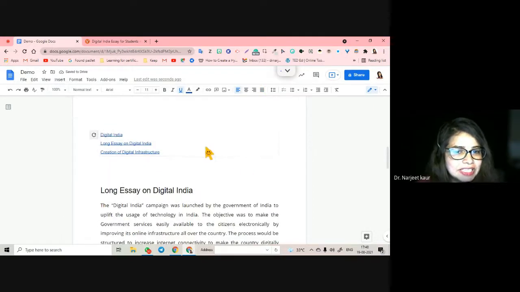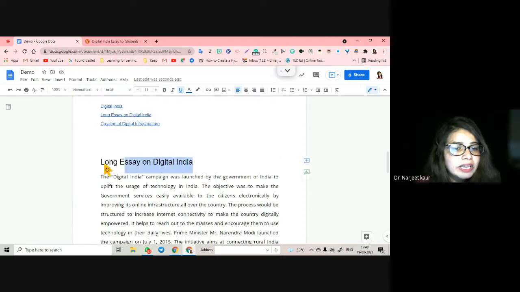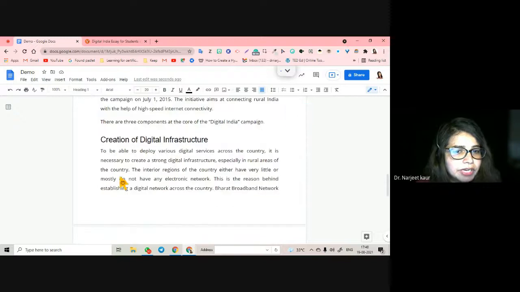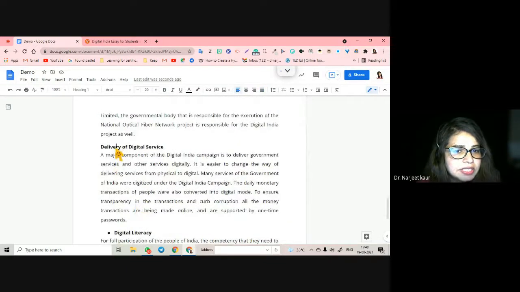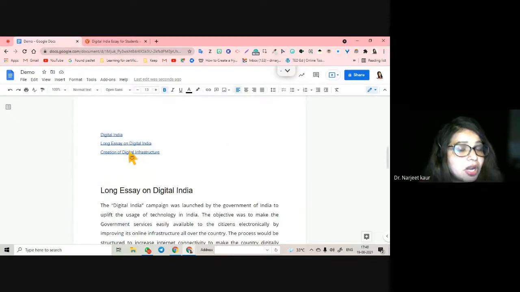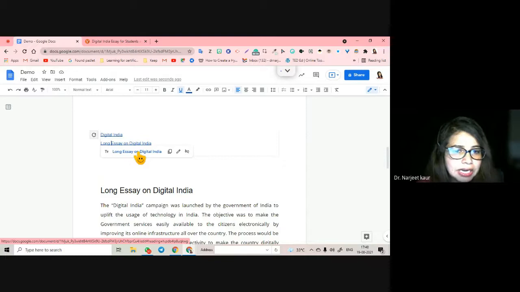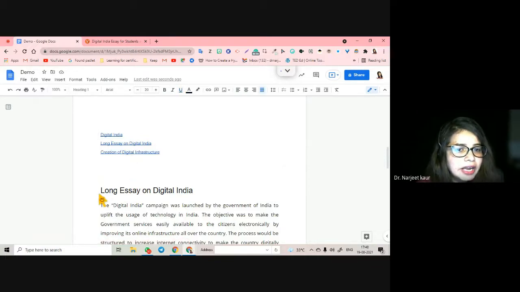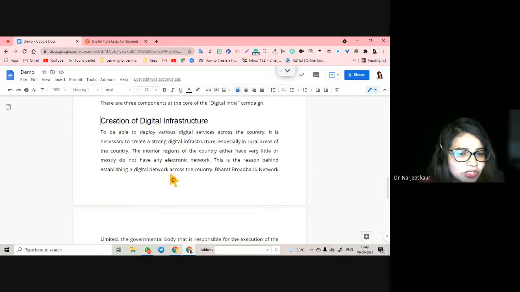Here the table of contents is created. You never wrote anything here, did you? It has picked up all the headings that were heading 1. See, this one, delivery of digital service, was not heading 1. It is not coming here because it was not turned into a heading. So if there is a long document and I want to see what is written in long essay on Digital India, I click on this and it has automatically created a link for me. I click here and I go to long essay. I click on creation, it will take me to creation of digital.